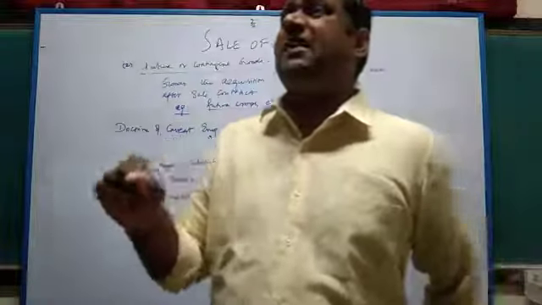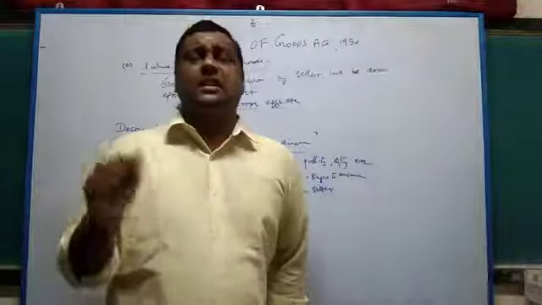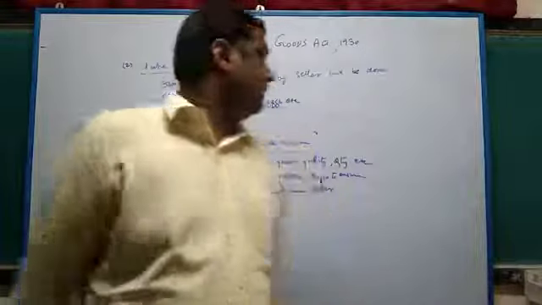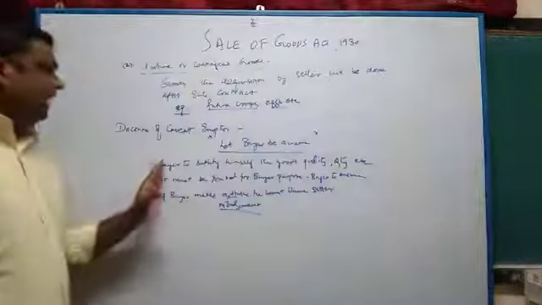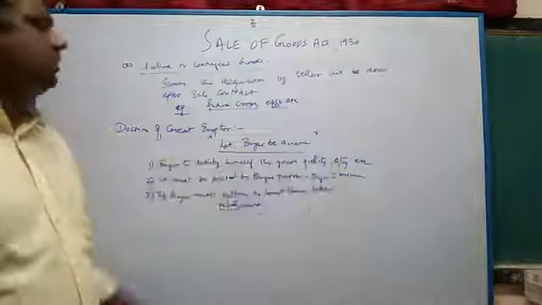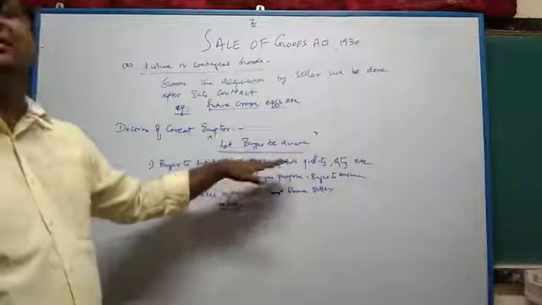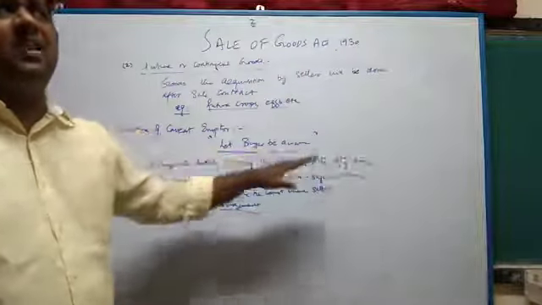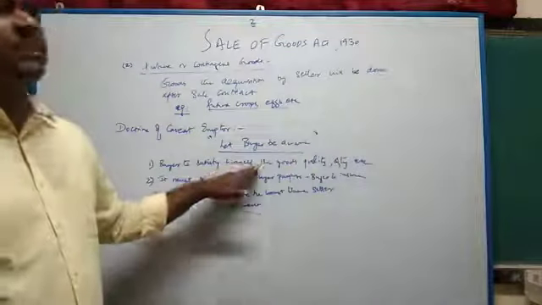So the law fixes responsibility on the buyer, and that is why it is called the law of caveat emptor, which means let the buyer beware. Here, the buyer has to satisfy himself about the quality, goods, quantity, and so on. What is the quality, what is the quantity, what is the color, what is the price? Will it serve his function?